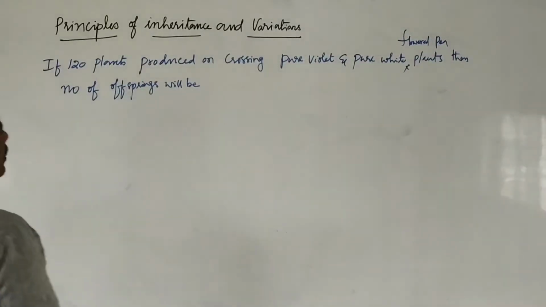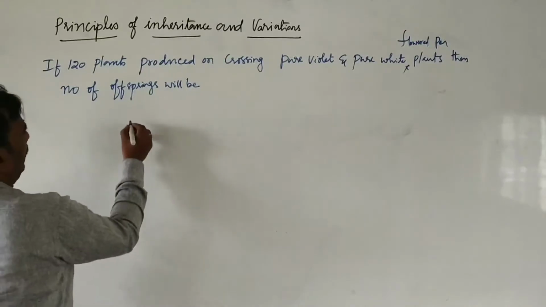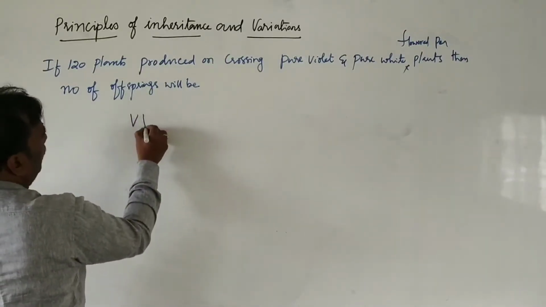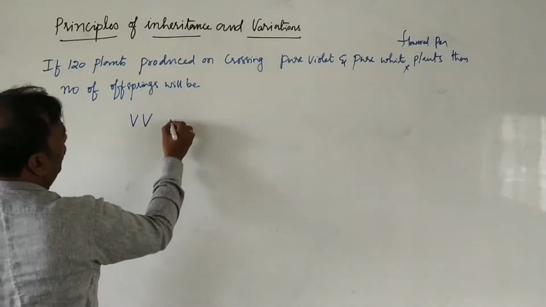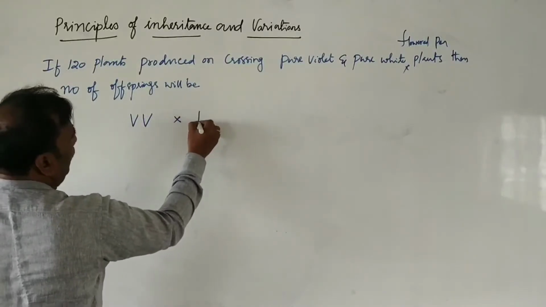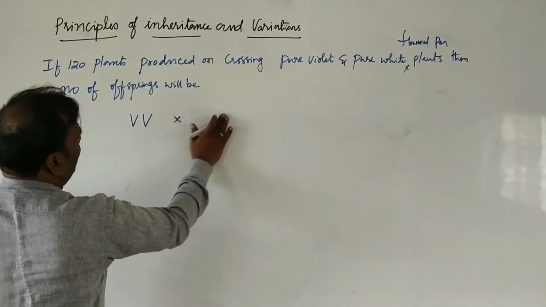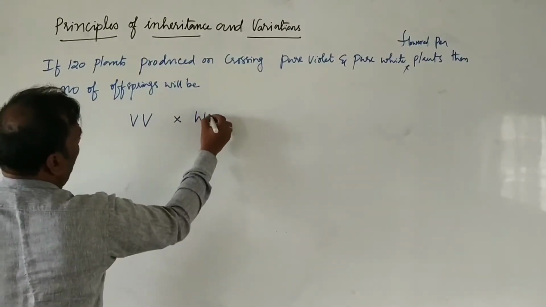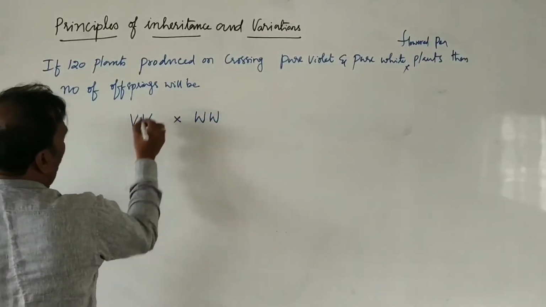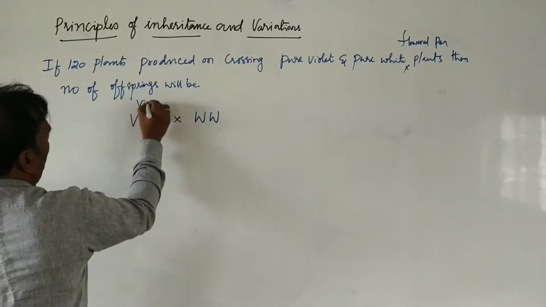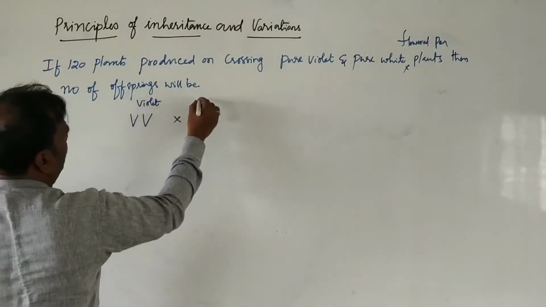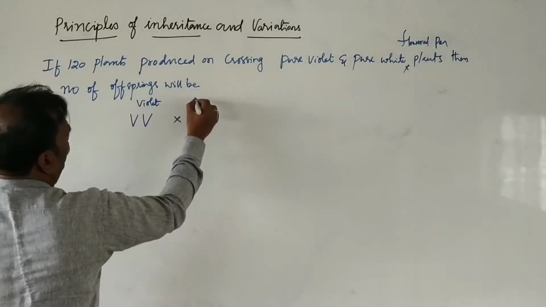So here pure violet we can represent as capital V, and pure white we can represent as capital W. This is violet and this is pure white.